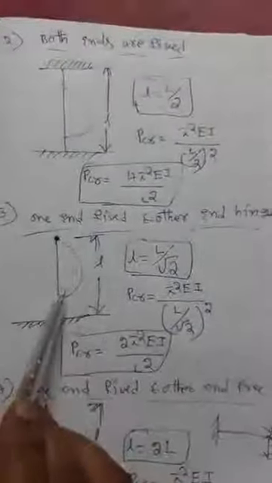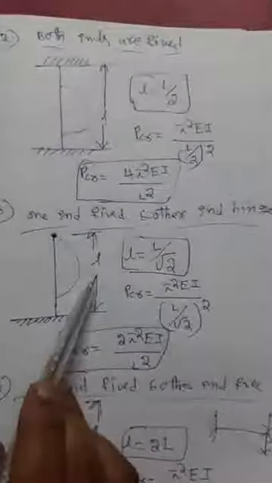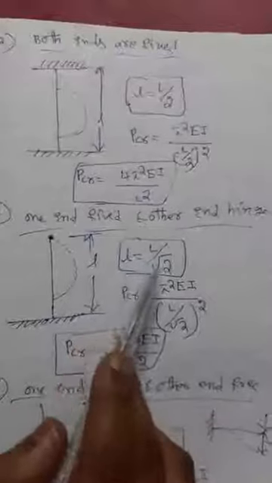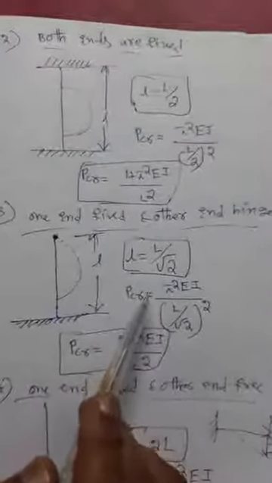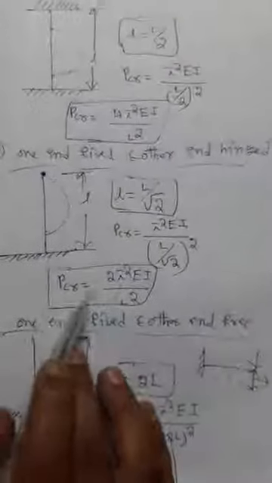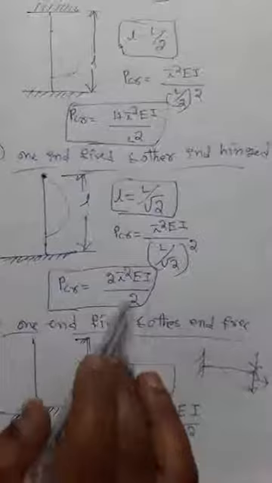And for one end fixed, other end hinged, this is the deflection shape for the column, and this is the equivalent length. It is a fixed end and this is a hinged end. The equivalent length is L equal to L by root 2. The formula changes: instead of L square you substitute L by root 2 whole square, and this gives PCR equal to 2 pi square EI by L square.